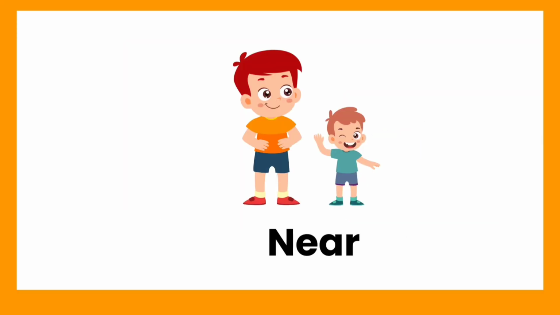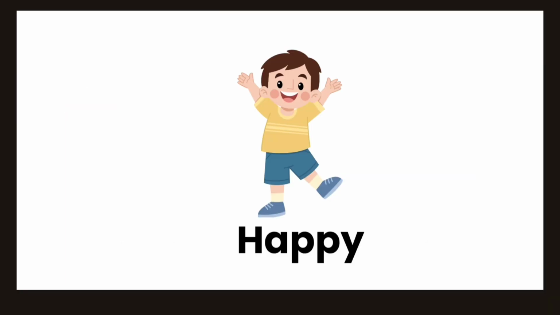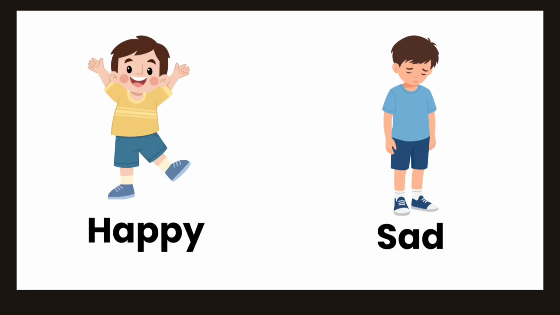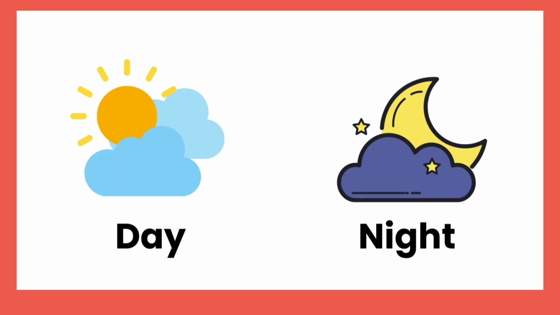Near. What is the opposite of near? Far. Near, far. Happy. What is the opposite of happy? Sad. Happy, sad. Day. What is the opposite of day? Night. Day, night.